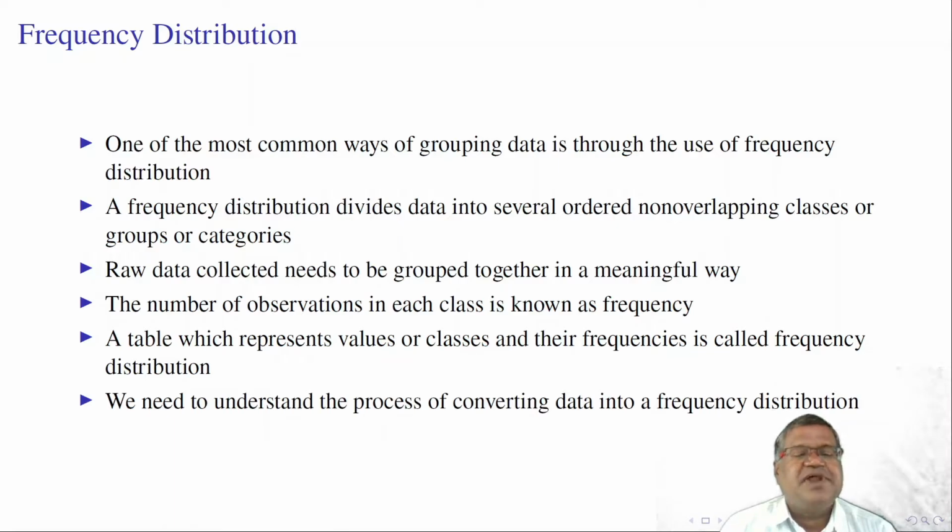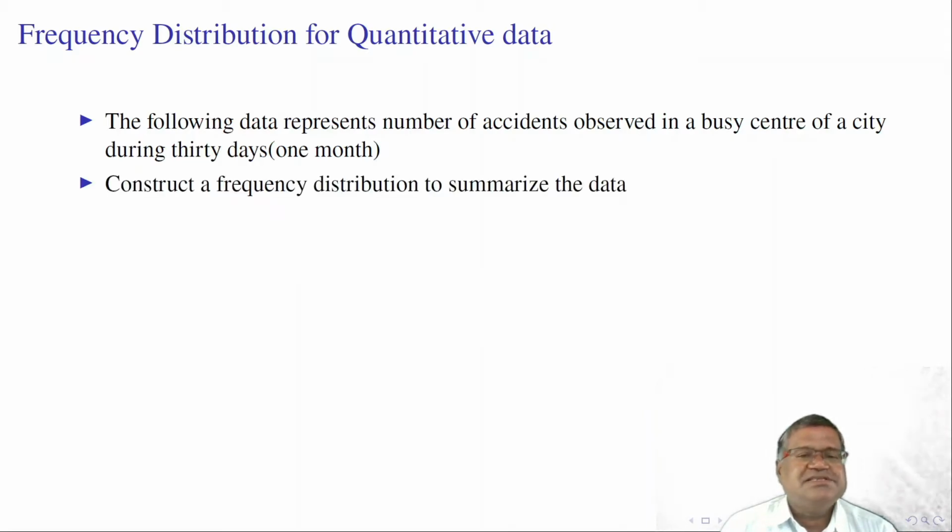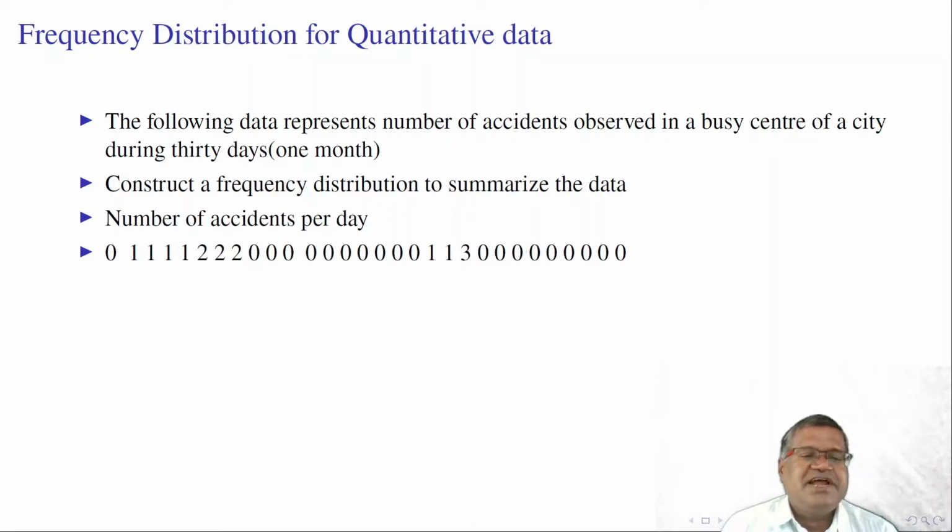We need to understand the process of converting data into a frequency distribution carefully. The following data represents number of accidents observed in a busy center of a city during 30 days, 1 month. Construct a frequency distribution to summarize the data. These are number of accidents per day in a locality. These are the 30 observations, in raw form. We need to construct a frequency distribution for this data.